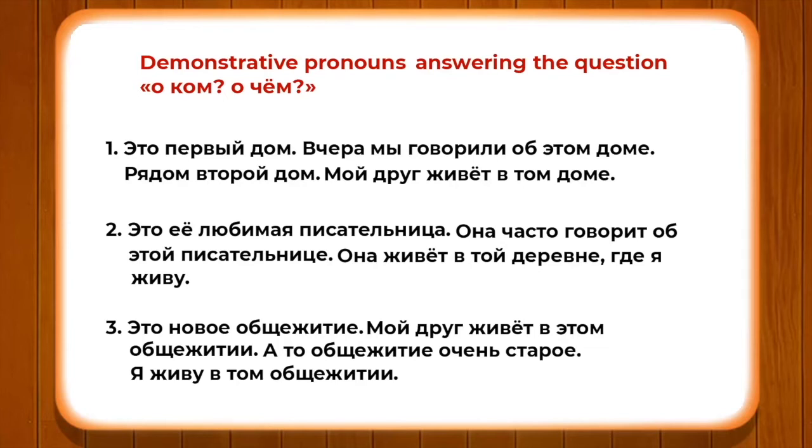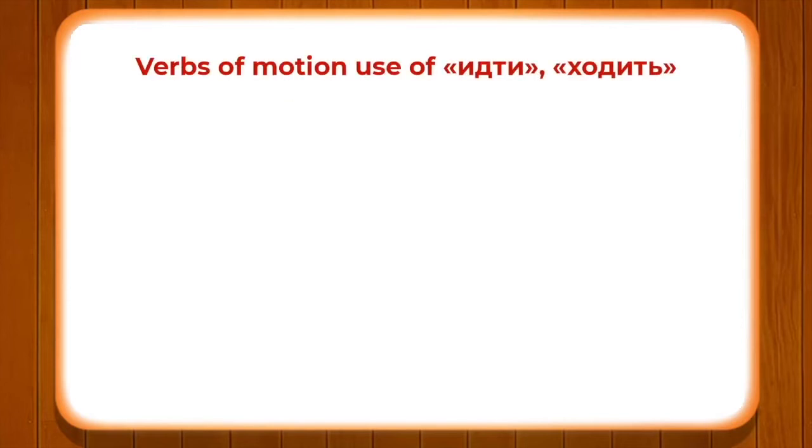Alright, so please read these sentences carefully, and you can also make your own sentences based on this particular exercise. So now we will discuss a new concept which is very important in Russian grammar, known as the verbs of motion or глаголы движения.